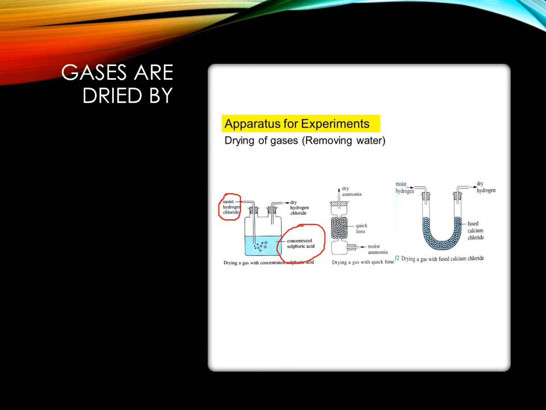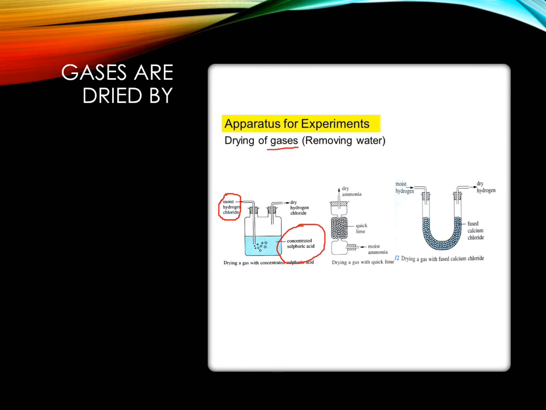And students, concentrated sulfuric acid plays both roles, drying agent as well as dehydrating agent. In the case of an organic compound, it plays the role of dehydrating agent, and it also plays the role of a drying agent in the case of gases.